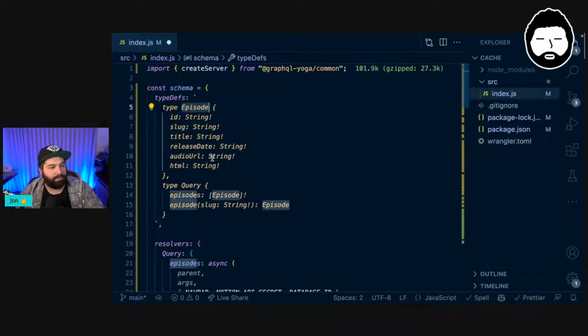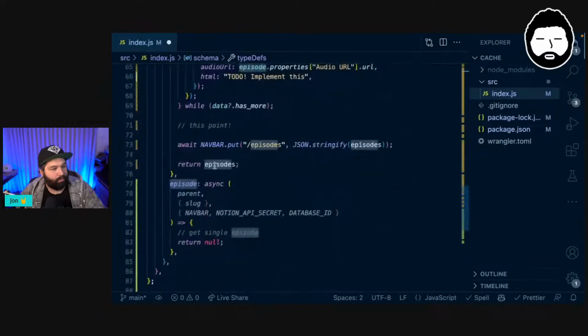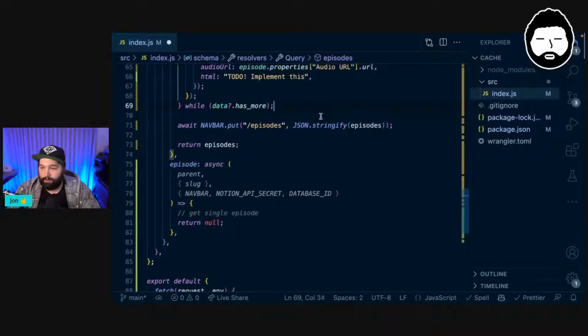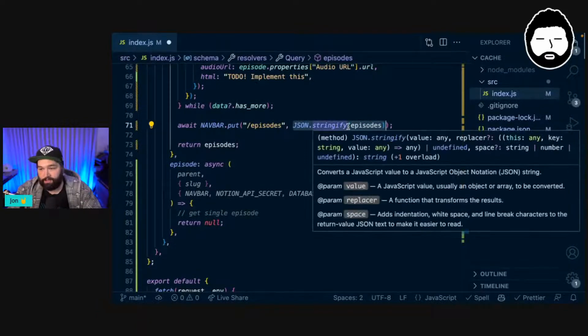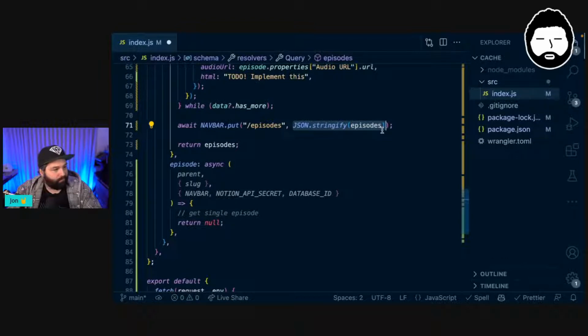So this episode type is basically what we wanted to create here. At this point, we have an array of all of our different NavBar episodes. And so then we go and write them to the cache. At the path /episodes, we want to insert the data of a stringified version of our episodes array. And then we want to just return those episodes to the user.